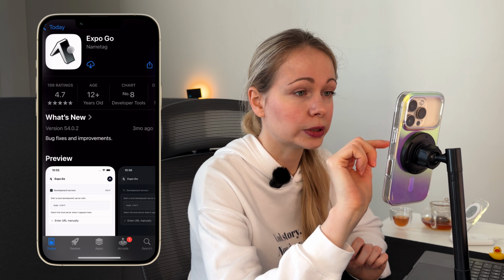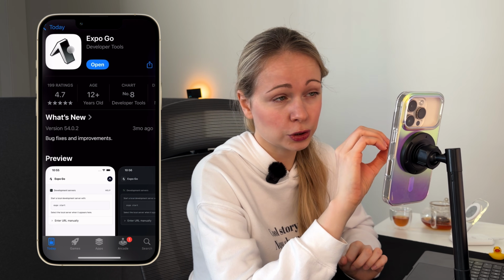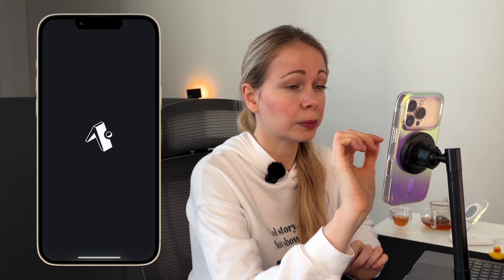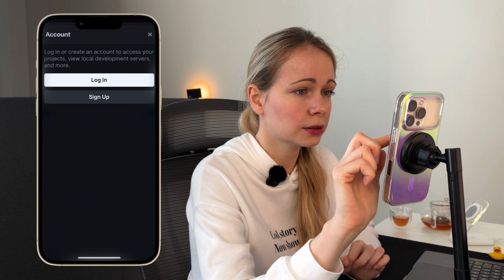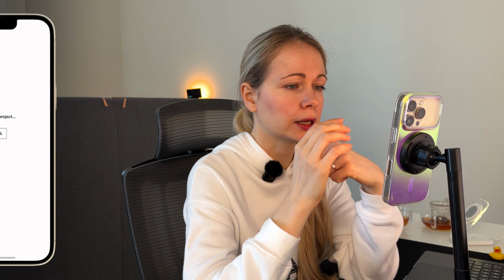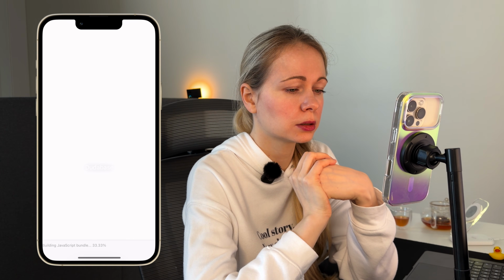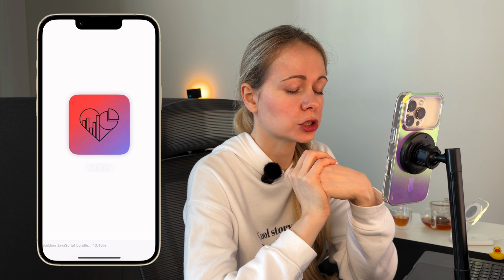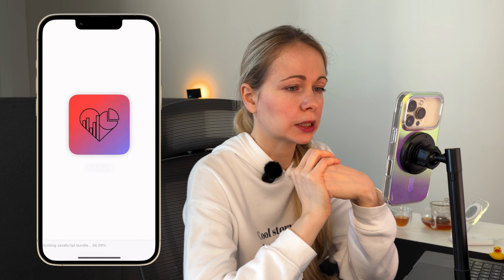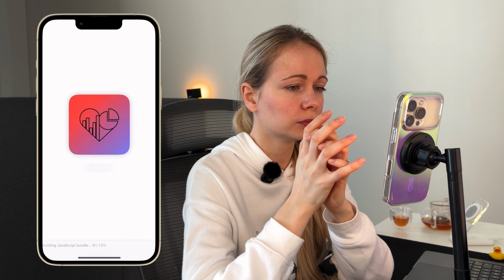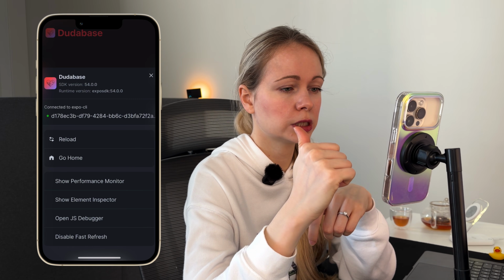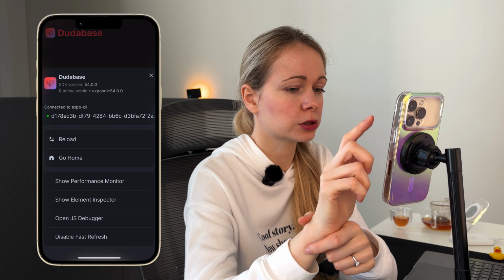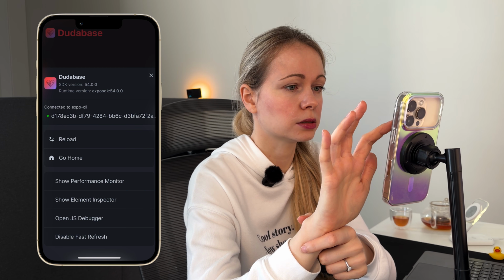Let's try to download this app. This app is free to use. It's just for previewing your application as it's working on your phone. Okay, so we need to sign in. Let's go back to our app and click open in Expo Go again. And it's going to open the project. And it's building a JavaScript bundle behind the scenes, so it's assembling the app as it is. You can reload it. It shows the performance monitor, debugger, and etc.